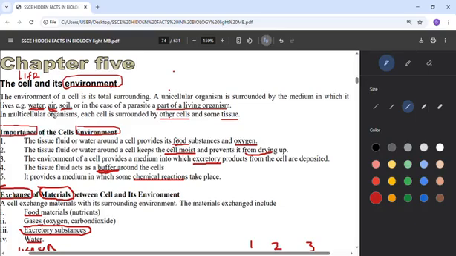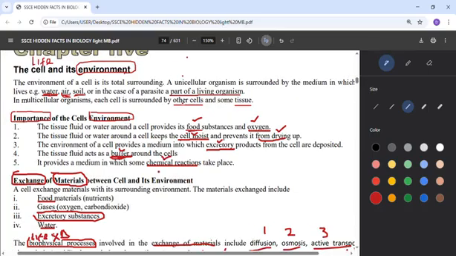The first one, we have food. It is from the environment that cells can get their food. Likewise, oxygen, they can get oxygen from the environment. It is from the environment that cells can become moist, that means having liquid in their body so that they can be alive, so that they will not dry up. It is from the environment they can excrete, remove waste products. From the environment they can gain their protection, that's buffer zone. It is from the environment they can carry out chemical reactions, reacting with the environment.